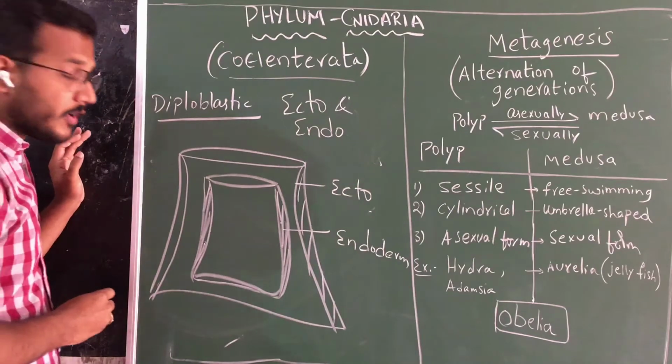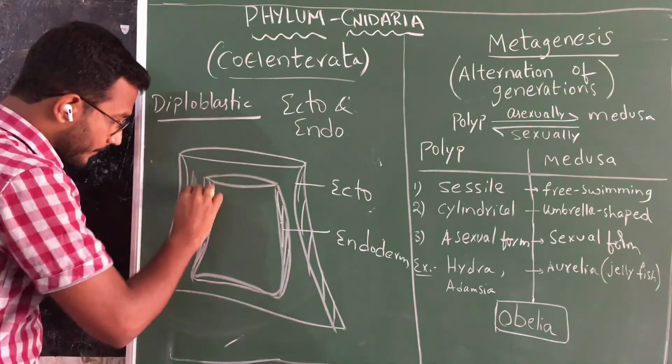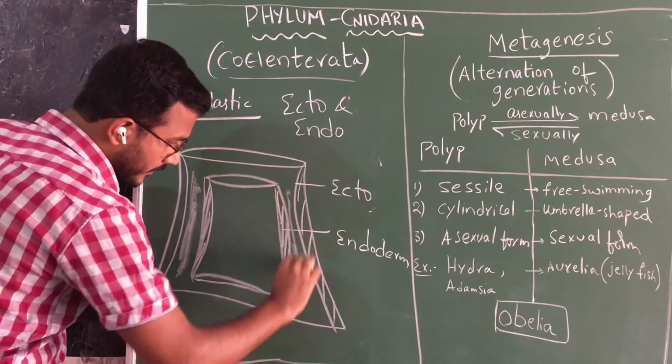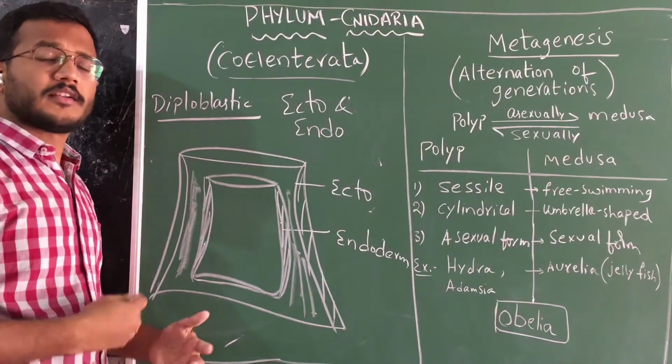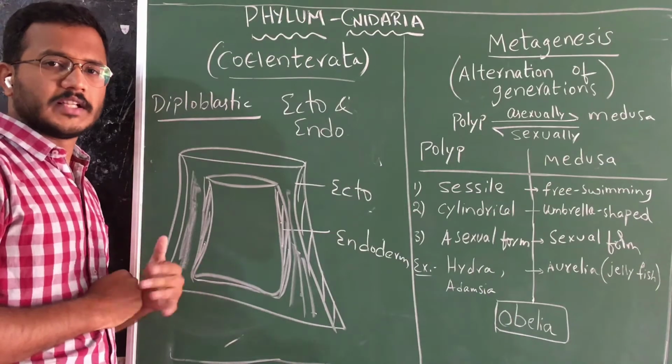In between ectoderm and endoderm in Cnidarians we have a space. Sometimes this space is filled with some types of cells, or sometimes it will be a space only, no cells will be there.